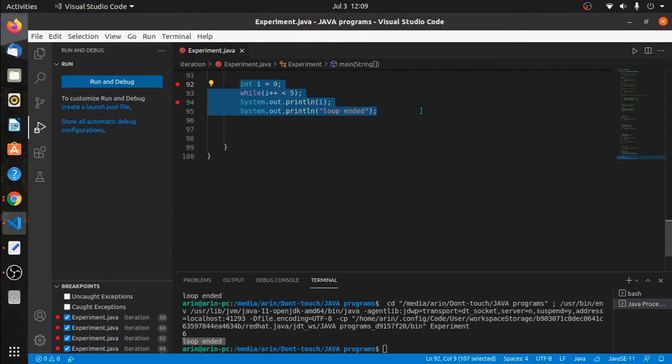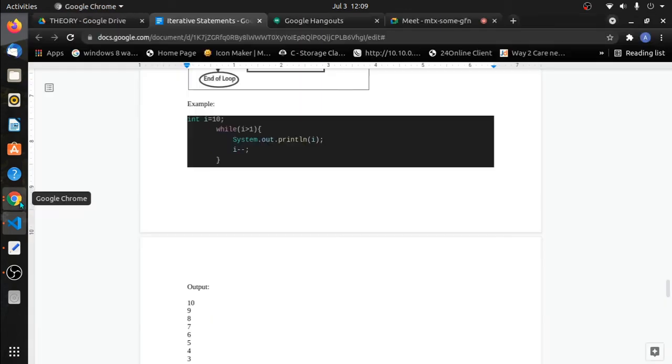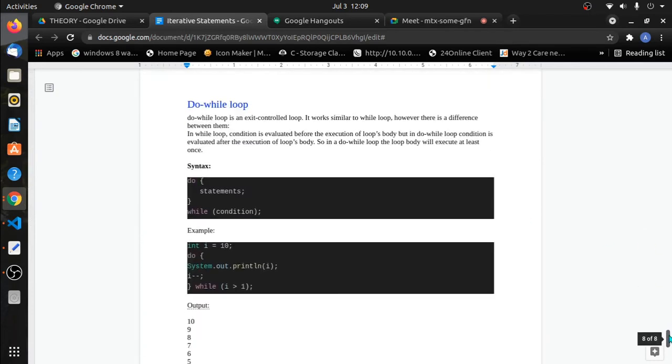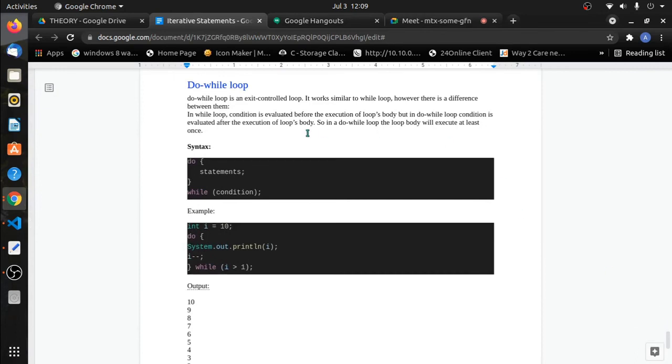Next we have a do while loop. Let's see do while. Do while loop is an exit controlled loop. It works similar to while loop, however there is a difference between them. In while loop, condition is evaluated before the execution of loop's body, but in do while loop, condition is evaluated after the execution of loop's body. So in a do while loop, the loop body will execute at least once. Very very important. In a do while loop, the loop body will execute at least once.